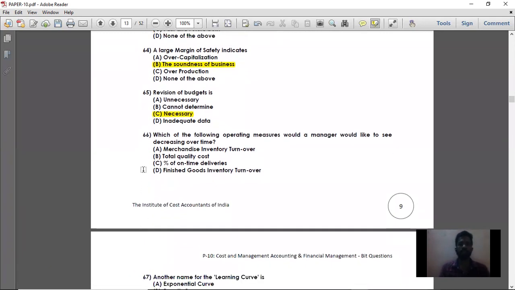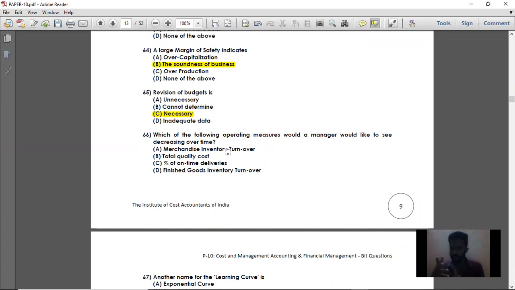So moving on to the next question, 66. Which of the following operating measures would a manager like to see decreasing over time? See, what is meant by operating measures? For producing a particular product, different measures are taken. If producing a product or a service is my operating business, then for producing that product, what are all the different operating measures I am taking?